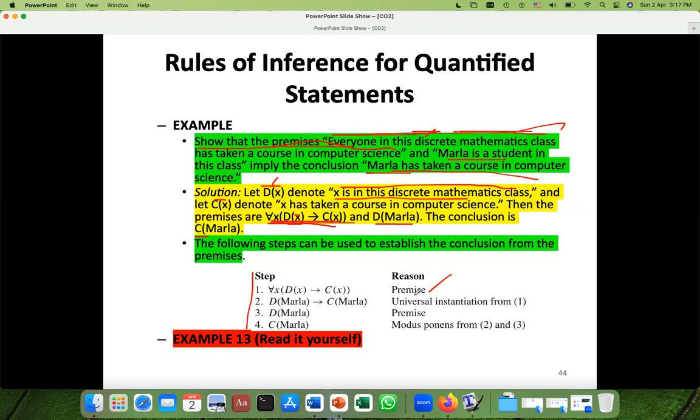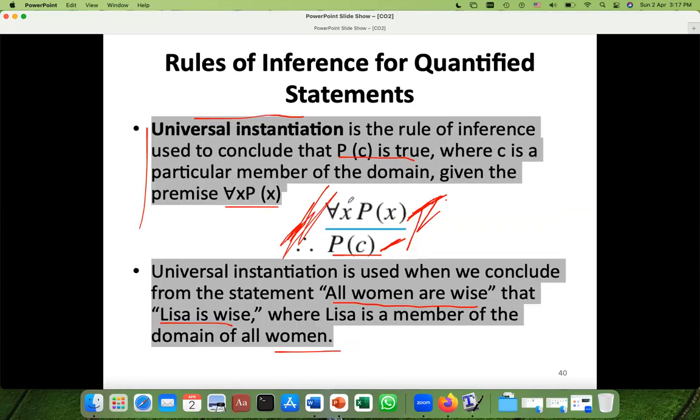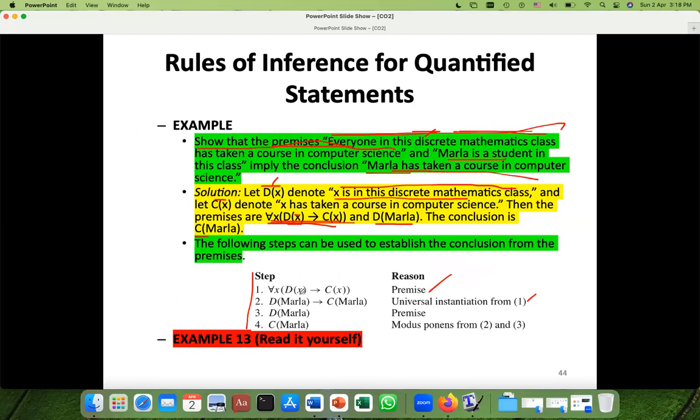Now use universal instantiation from line 1. What is universal instantiation? If you have this form, you can write that general statement for a particular person, and in our example that is Marla. So convert that x with Marla.